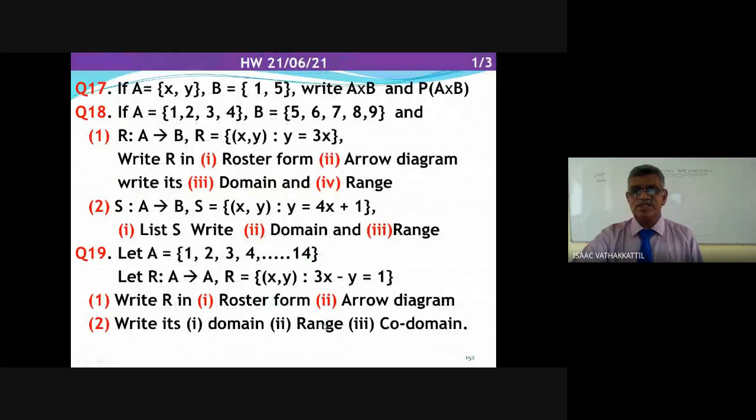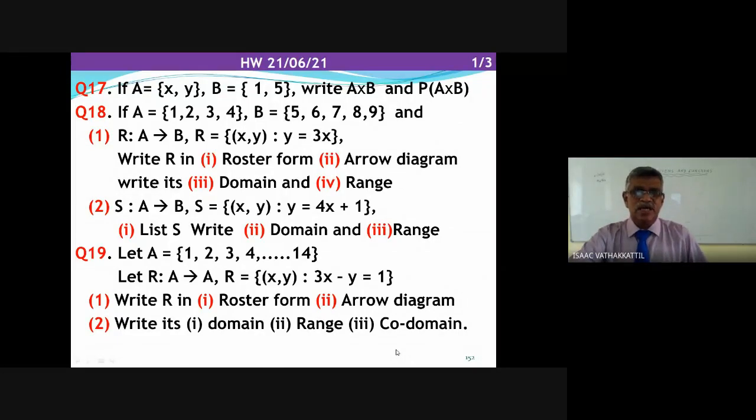Now look at the questions carefully. You answer it today itself, because relations and functions is a very important concept. Unless it is very clear, there is no meaning in learning mathematics. Remember, I have covered only a very little topic, but you should understand it and answer it today itself. I'll be sharing the questions to you.